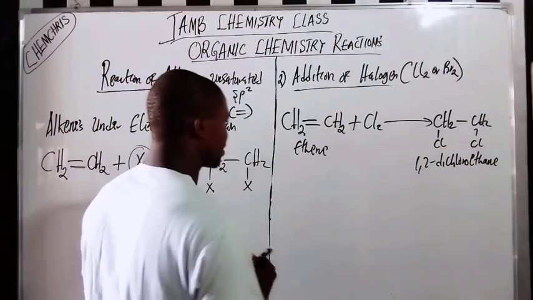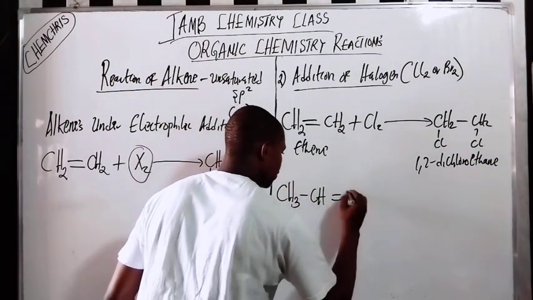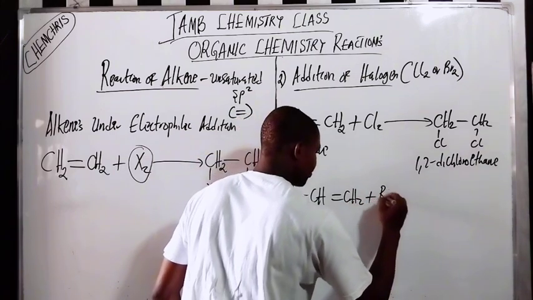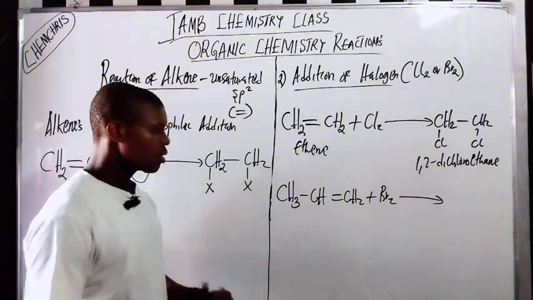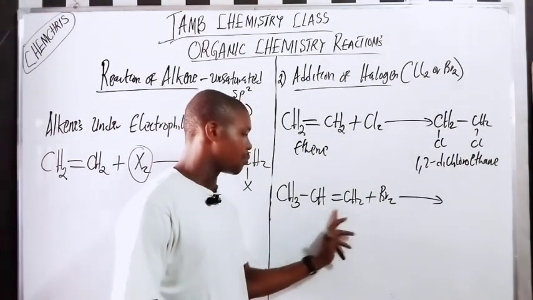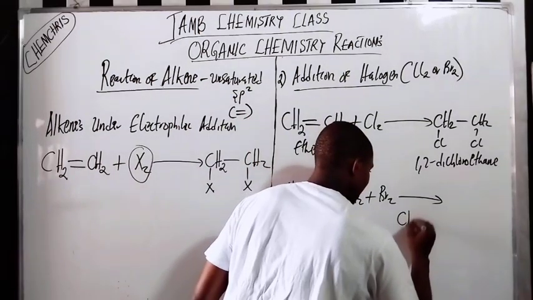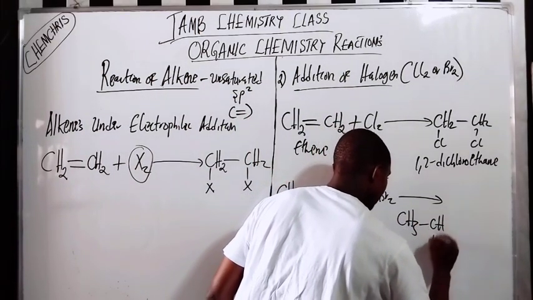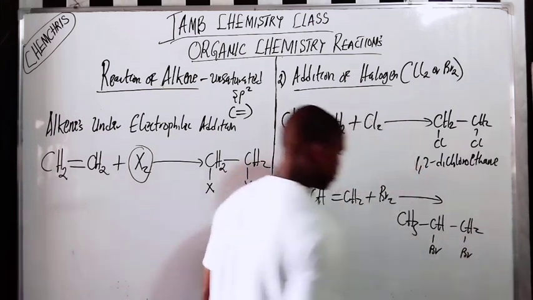They can also ask like this: CH3 CH double bond CH2 plus Br2. What will happen here? Bromine will be added here, bromine will be added here. Do you understand? So I now have CH3 CH Br, CH2 Br.